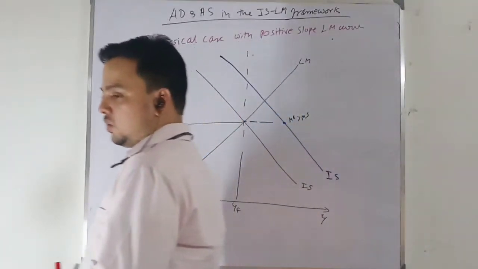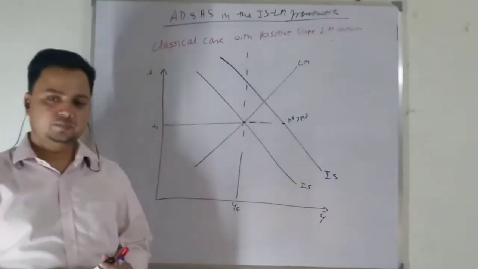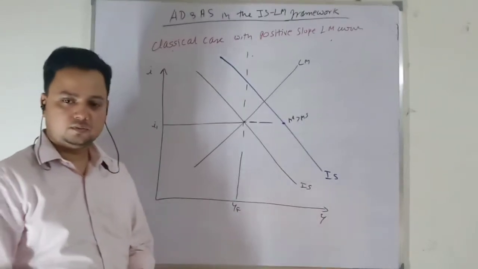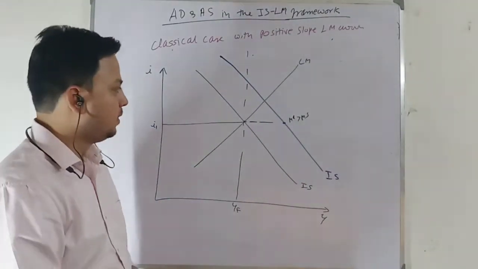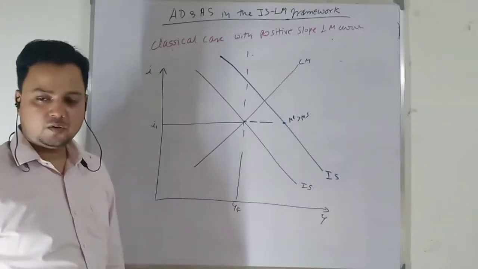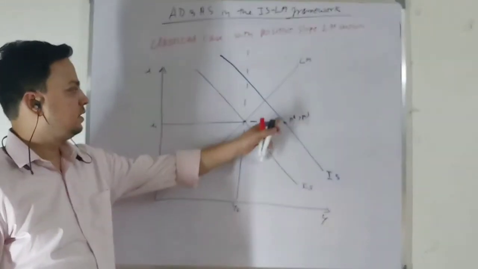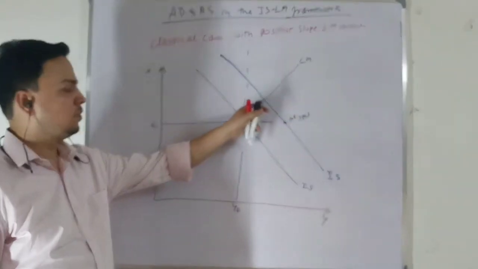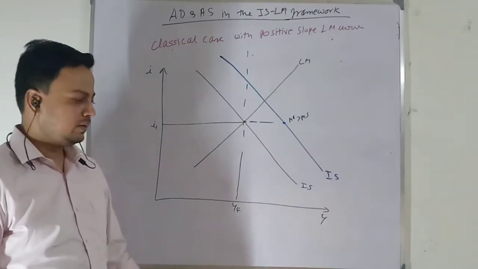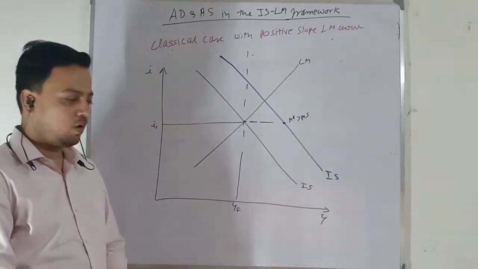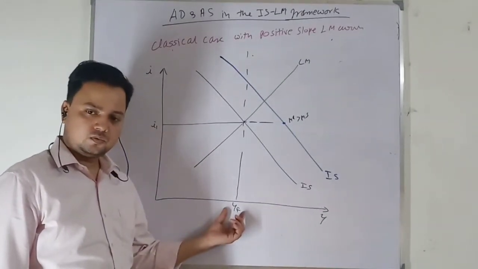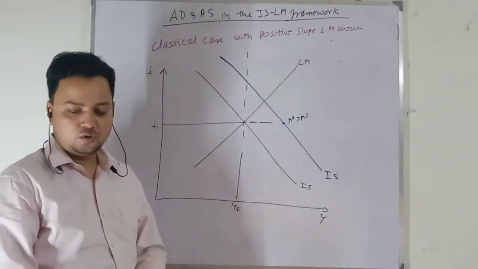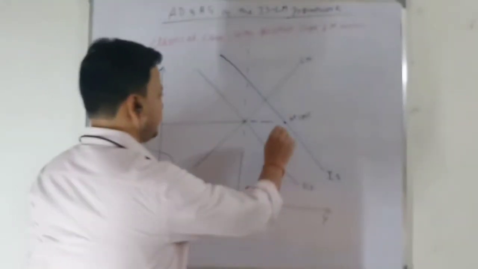So when money demand is greater than money supply, what will happen? Rate of interest will increase. So I will move from here to here. This kind of analysis we do, but the problem is that output is at full employment, so we cannot use this kind of analysis.